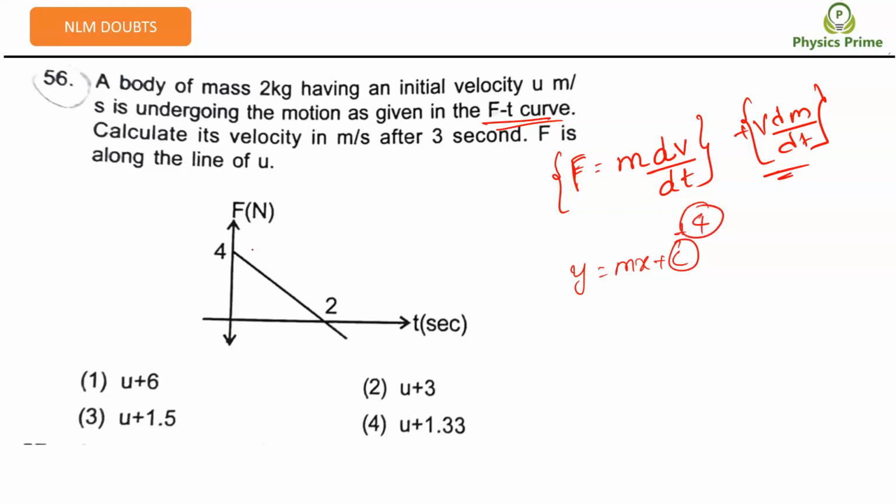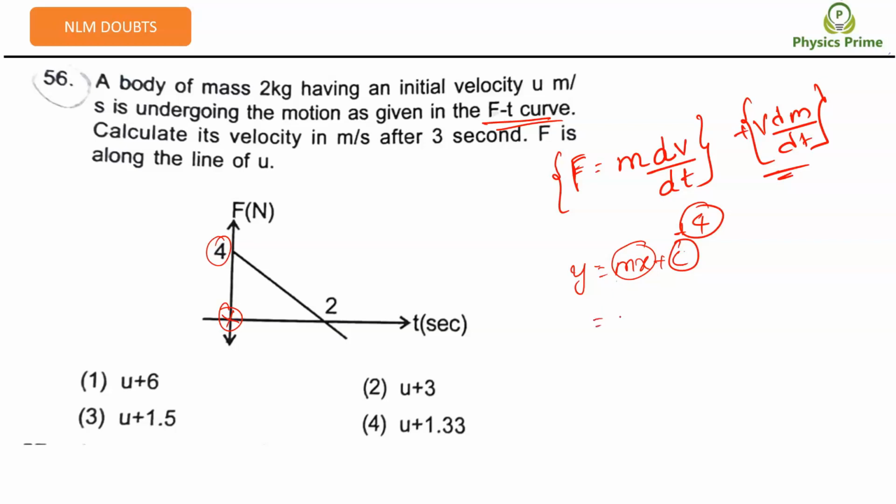If x is equal to 0, y is equal to c, right? Yes, sir. At t equal to 0, the force is 4 newtons. That's why I have written c is equal to 4. That is the y-intercept. Then what is the slope?